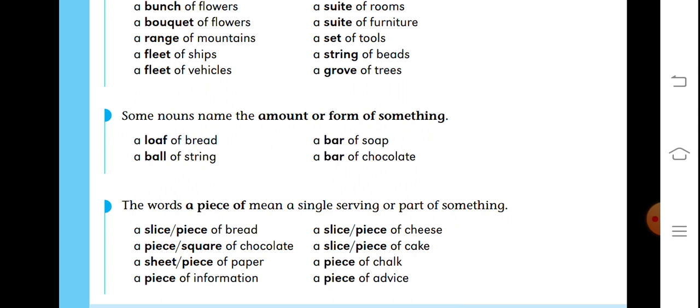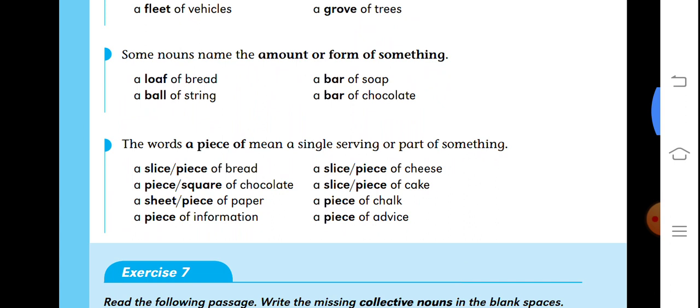Here, a piece of means a single serving or part of something. So you have to keep in mind how and when these collective nouns are to be used.